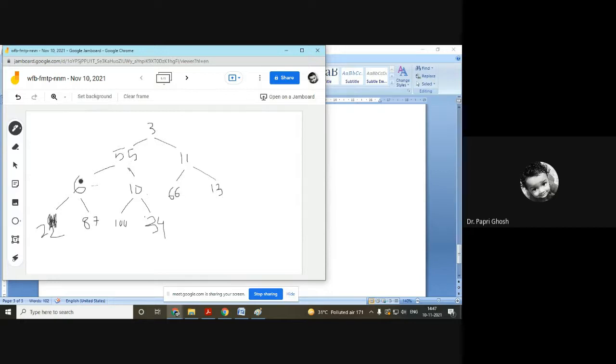Next one is 55 and 6. We should delete 6 from here. So 6 will go here. 55 will come here. Fine. But here 55 is not maintaining properly the order with 22. So we have to remove it. We have to write 55 here and 22 here.